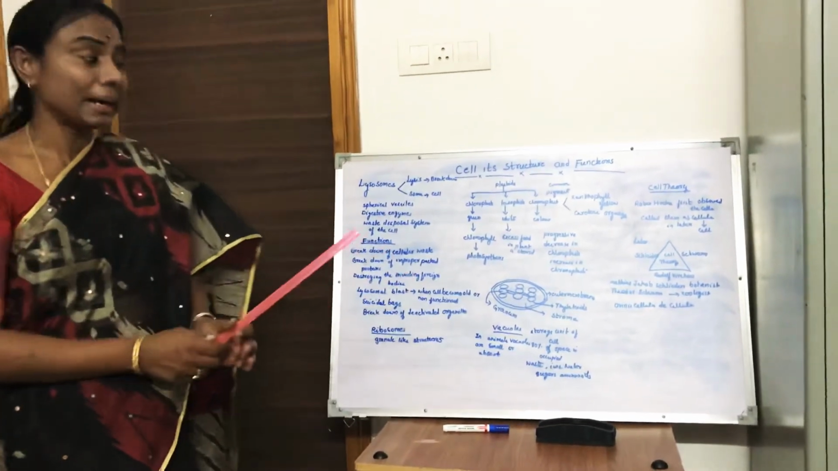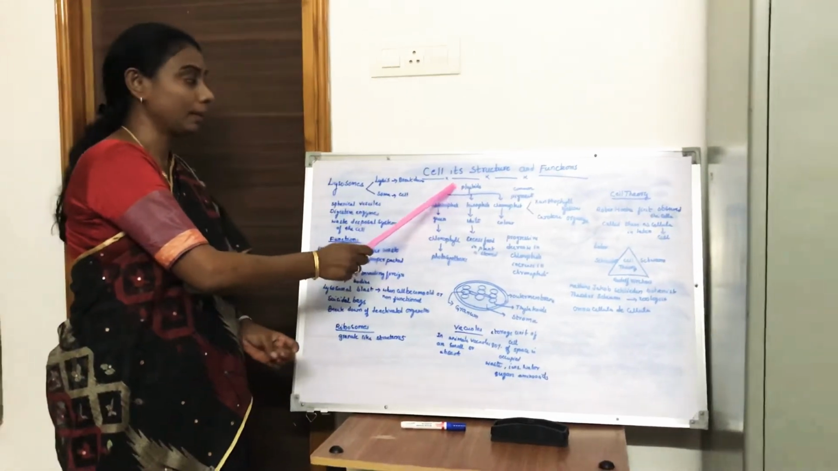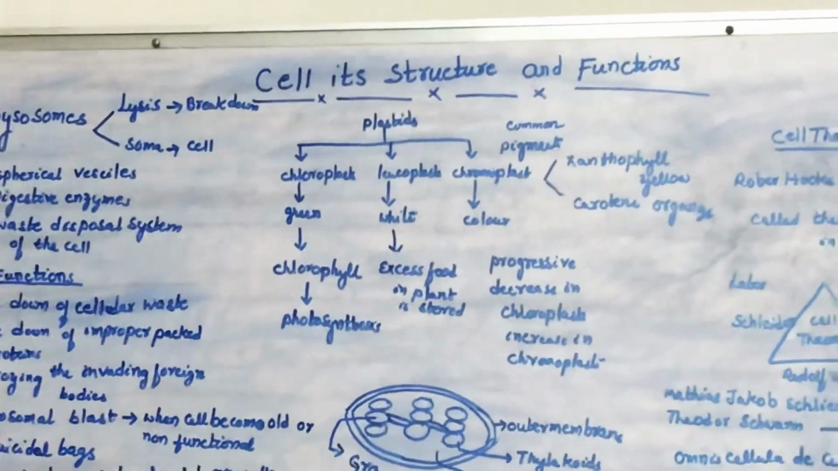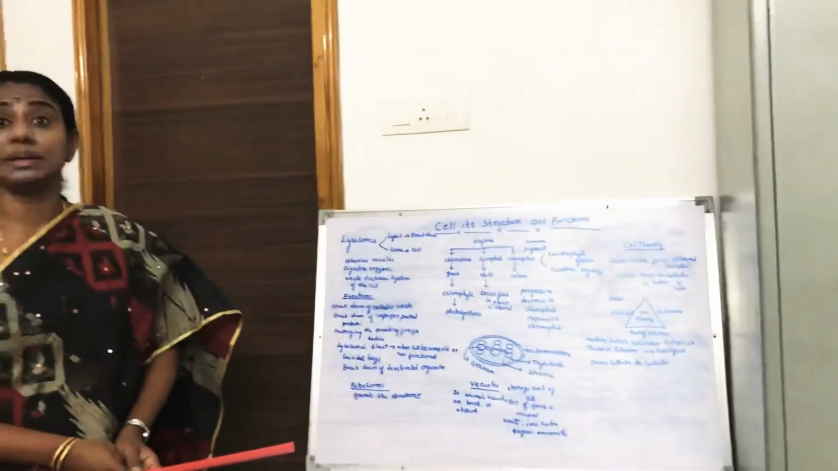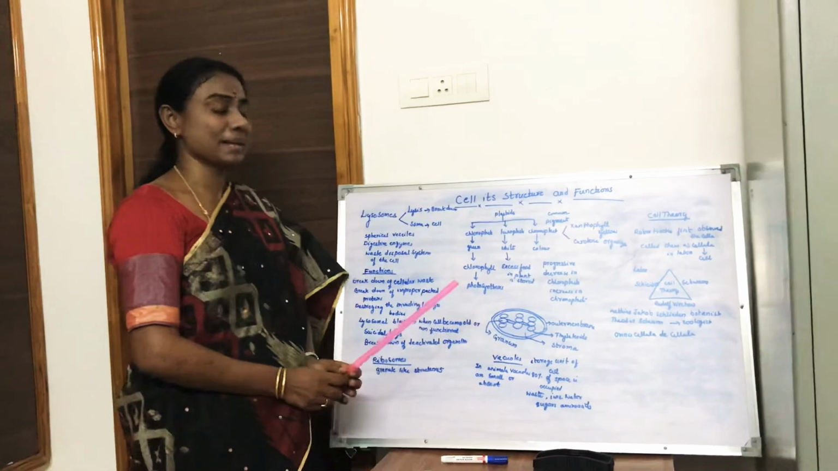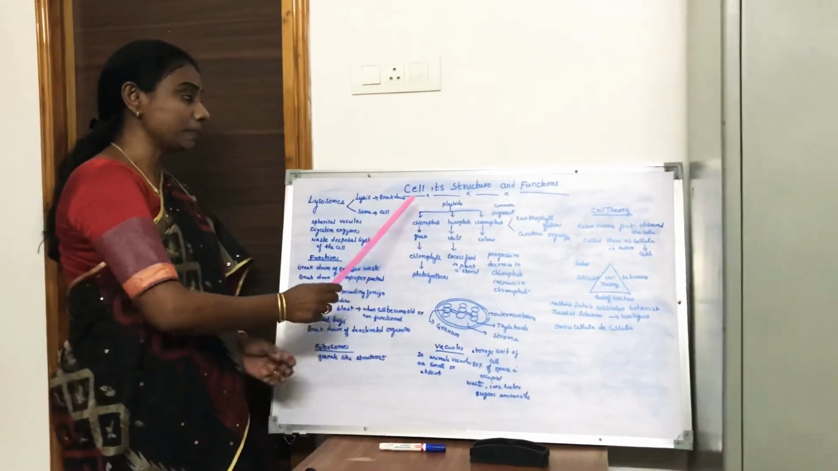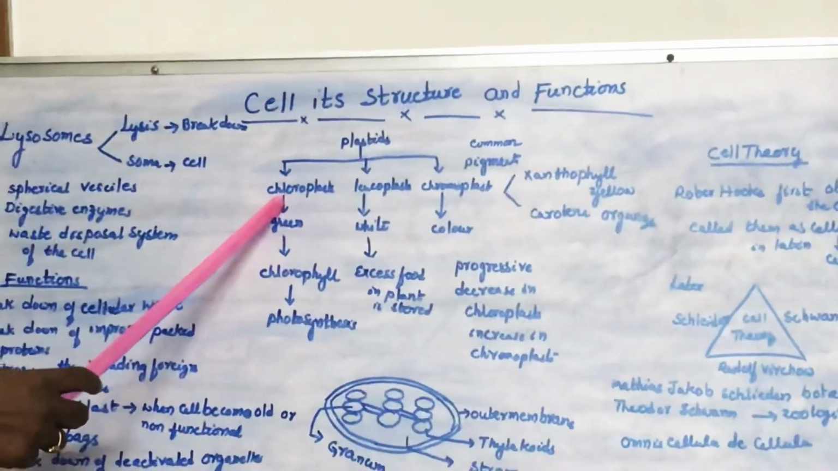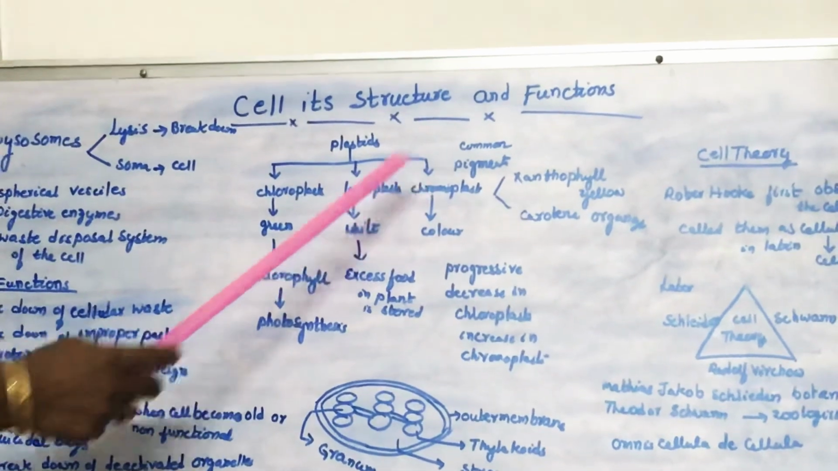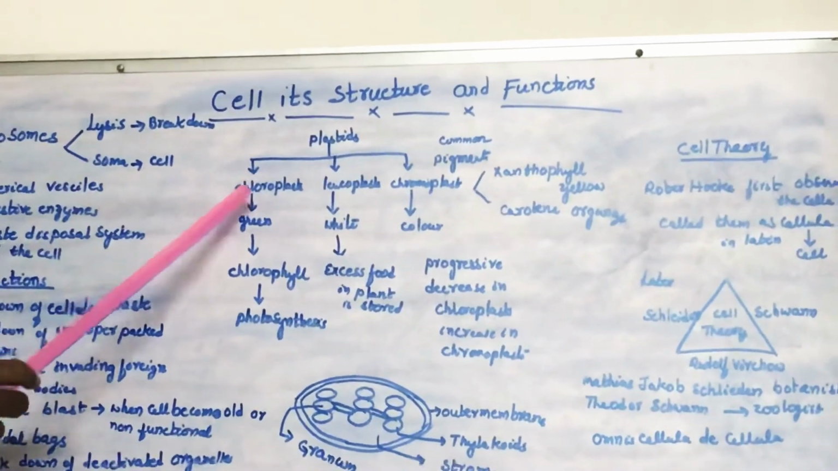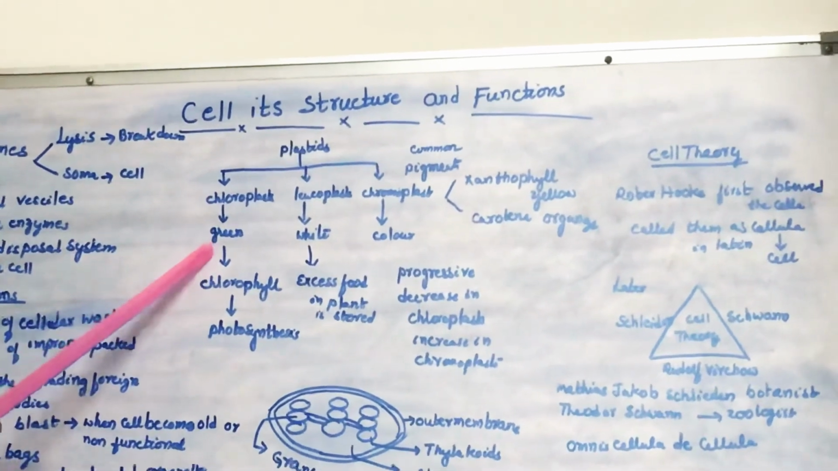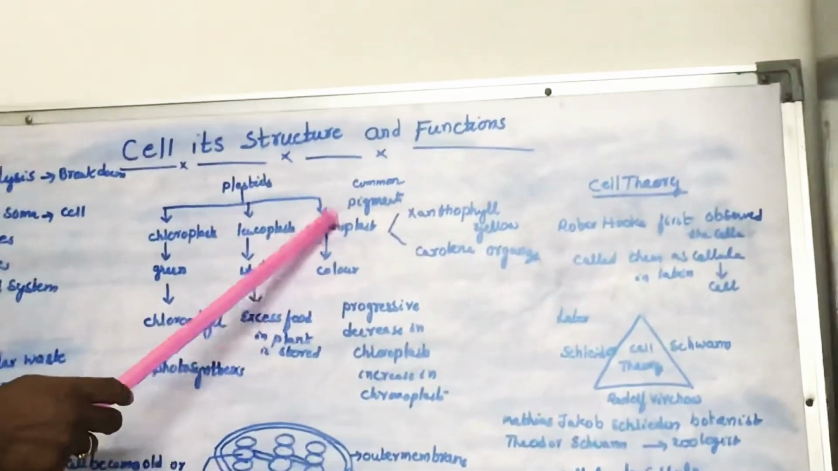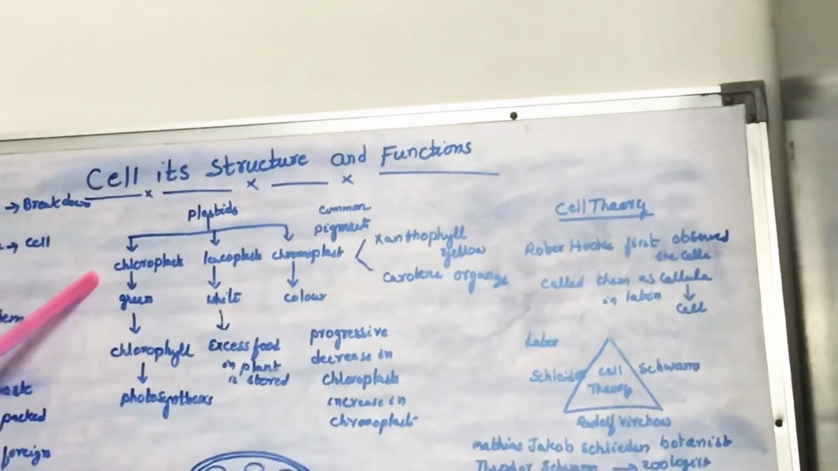Now let us go to another important organelle called plastids. Plastids are very special organelles exclusively seen only in plant cells, and animal cells are devoid of plastids. We cannot come across plastids in the animal cell. These plastids are divided into three types based on their color: chloroplast, leucoplast, and chromoplast. Chloro means green. Leuco means white or colorless. Chromo means colored.